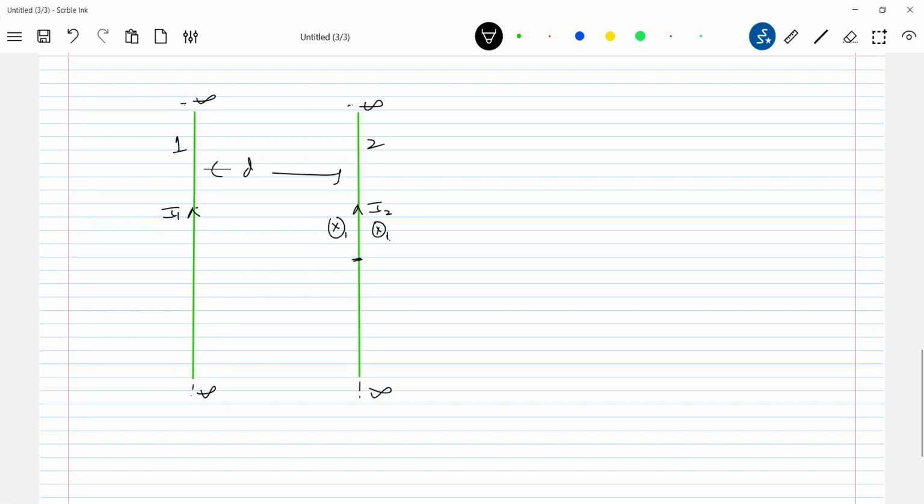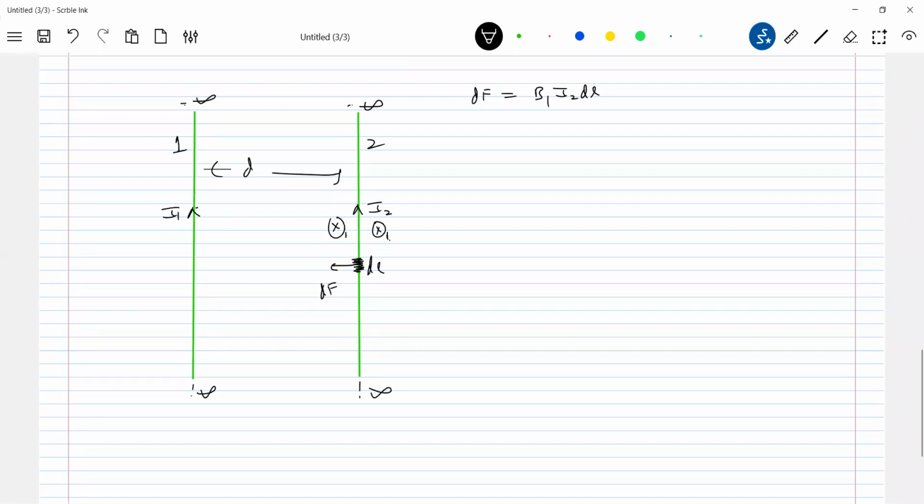So let me take a small element. Let the length of this element be dl. Then the force of interaction dF is equal to B1 I2 dl. What direction will it be? It will be towards left.